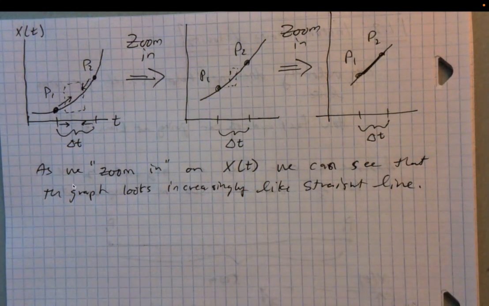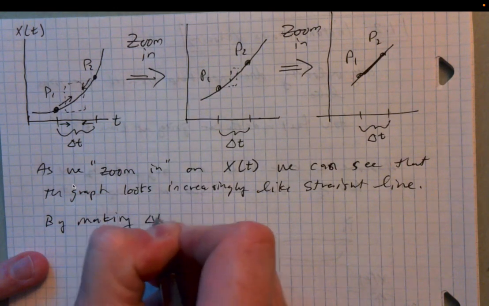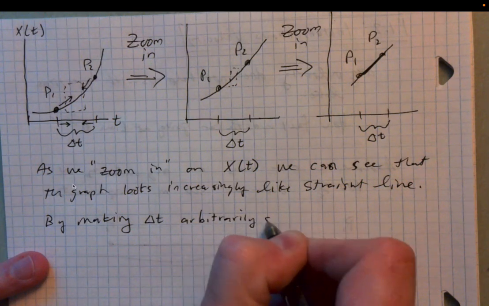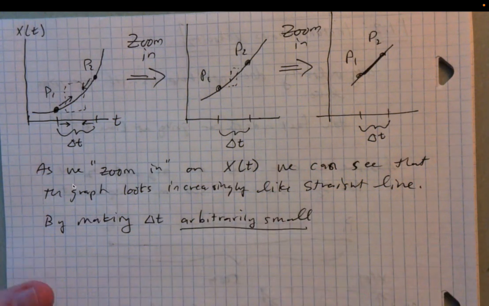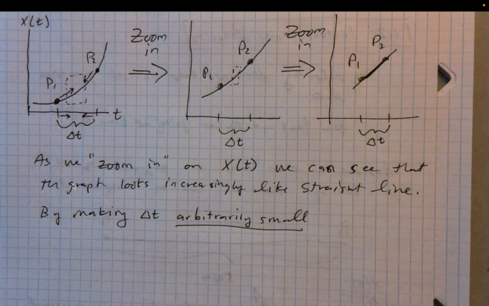Okay, right? And so by making delta t arbitrarily small, right? So that's a notion from calculus. Hopefully you've seen the idea of the derivative in calculus. By making delta t arbitrarily small, the problem of non-constant velocity really reduces to the problem of constant velocity.